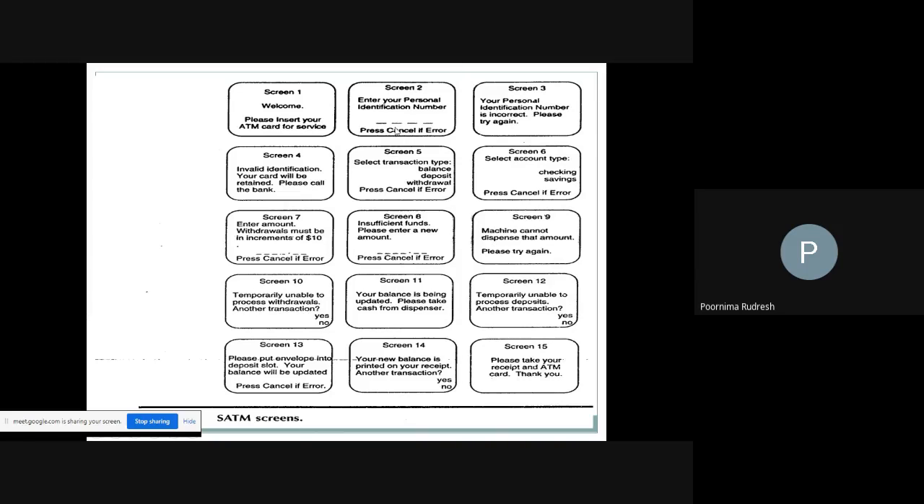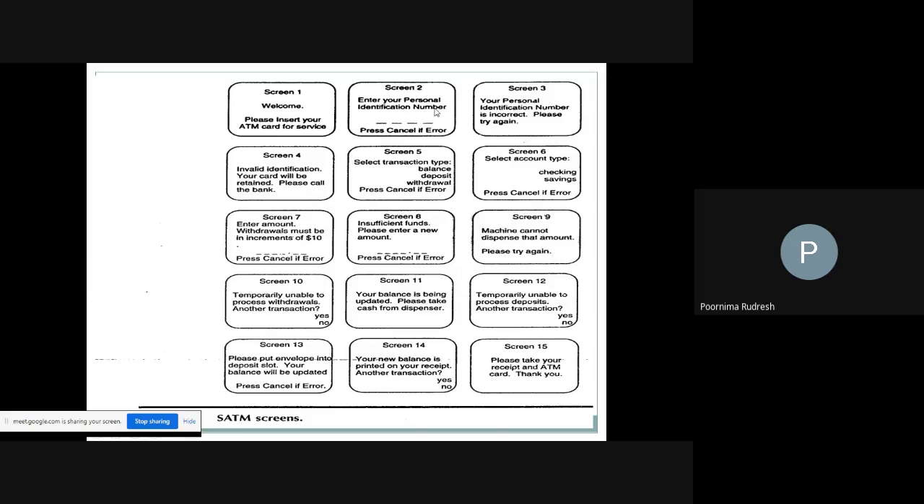Suppose the PIN number you have entered is wrong, then screen 3 will be displayed. What is screen 3? It indicates that your PIN number is incorrect. Please try again. You will get that message. For how many attempts can you try entering the PIN number? A maximum of 3 attempts. After 3 unsuccessful attempts, or if the PIN is incorrect,